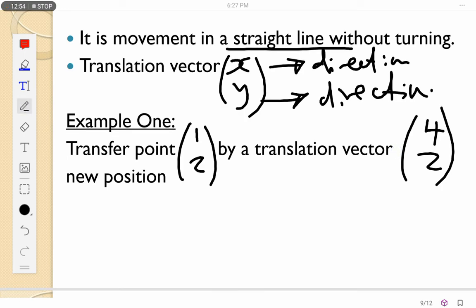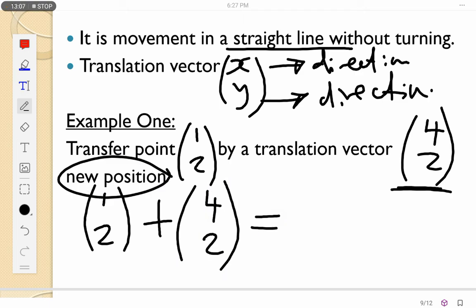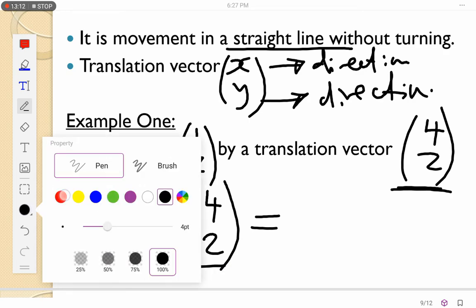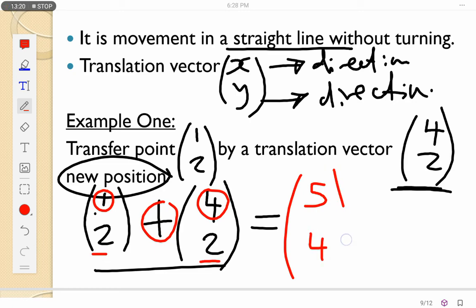I have (1, 2) as my position, plus (4, 2). The new position is the addition of these two. 1 plus 4, I will get 5. Then 2 plus 2, I'll get 4. So my new position is (5, 4). That's what we do when we look at translation.